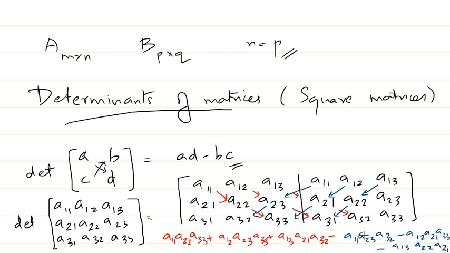So this is a simple technique in which you can find out the determinant of a 3 by 3 matrix. You can verify it if you have a doubt whether this is true. It's just a rearrangement of terms when we do our usual way of finding determinants, but this is in fact a 100% good technique in which you can find the determinant of a 3 by 3 matrix.